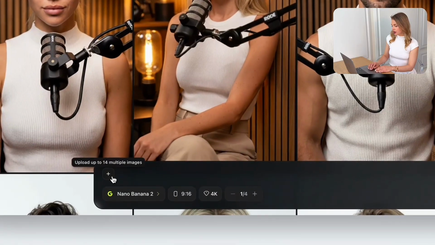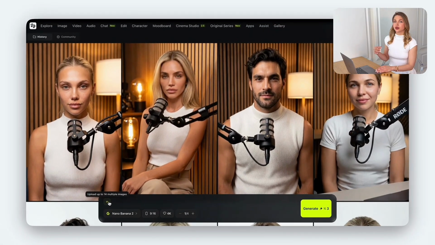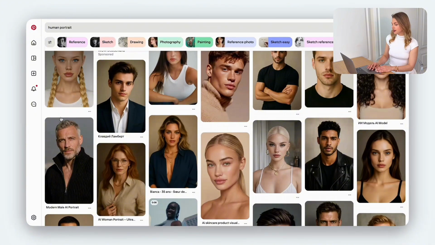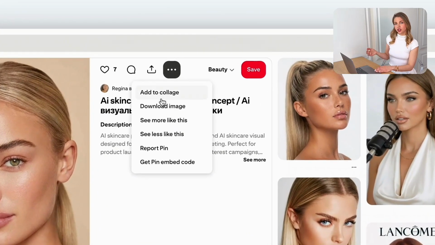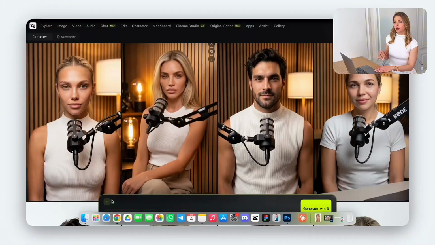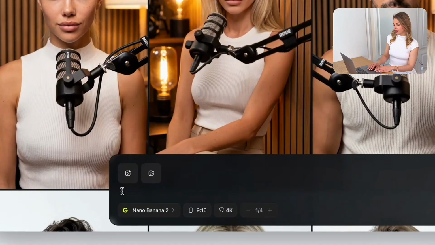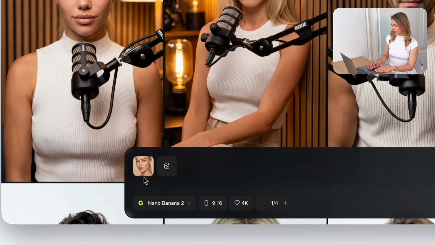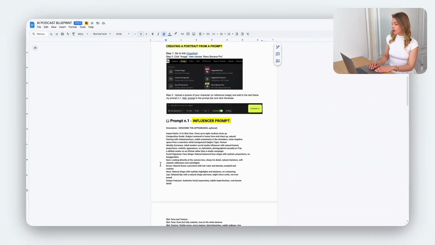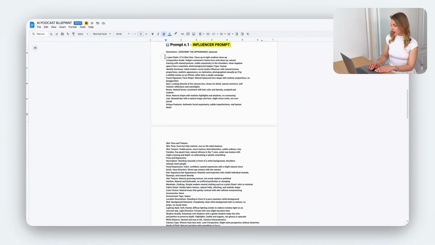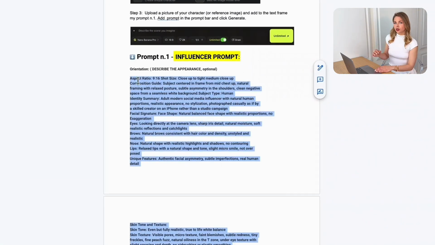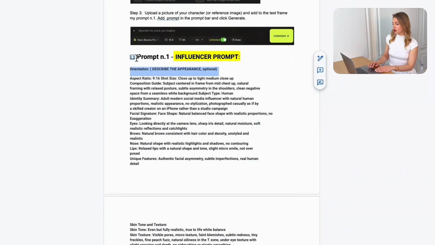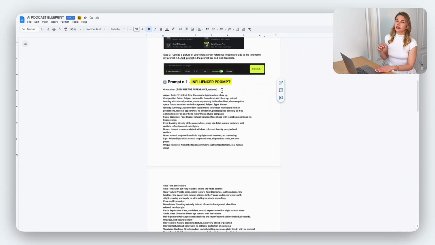And now we're going to click on the plus. We need a reference image that we're going to use to create our AI character. I simply go on Pinterest and choose a portrait image with the appearance that I like. But you can choose men also. It doesn't matter which age you want to choose, male or female. My method will work with any appearance that you want to recreate. We're going to provide this image by clicking on plus and then open up the Google Doc document. Here you will find prompt number 1, the influencer prompt. We're going to copy and paste it completely. It's a little bit long. And if you want to add specific features to the appearance of your model and make it unique, you can add it in the beginning of the prompt.